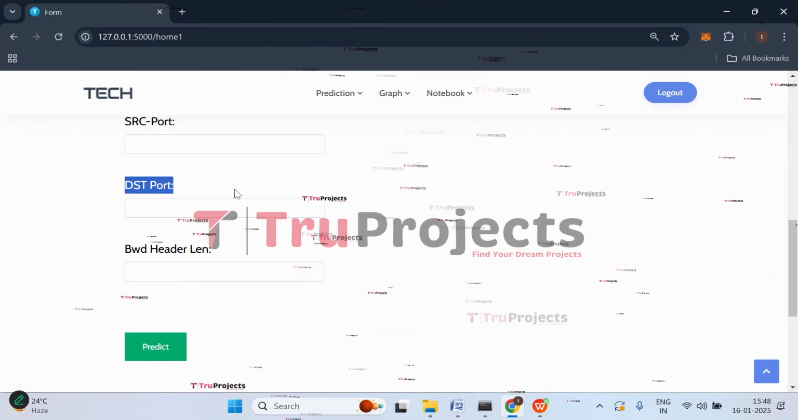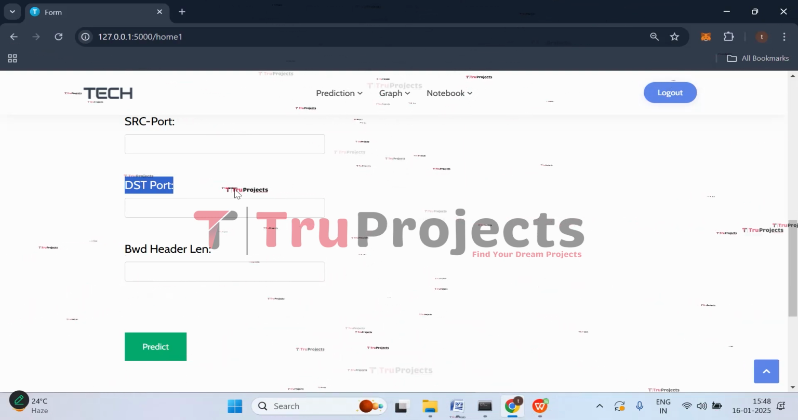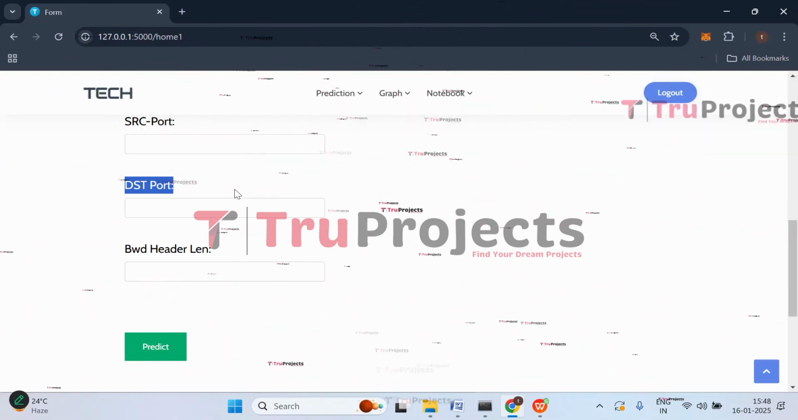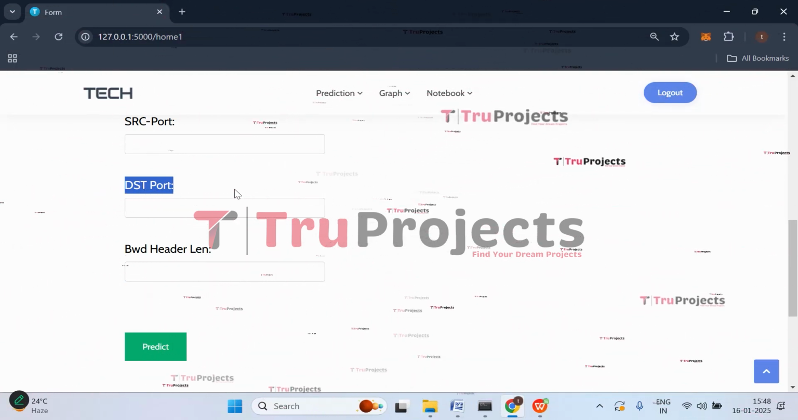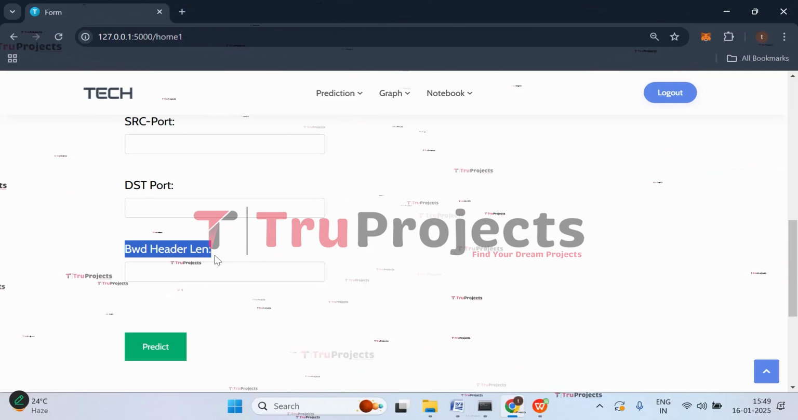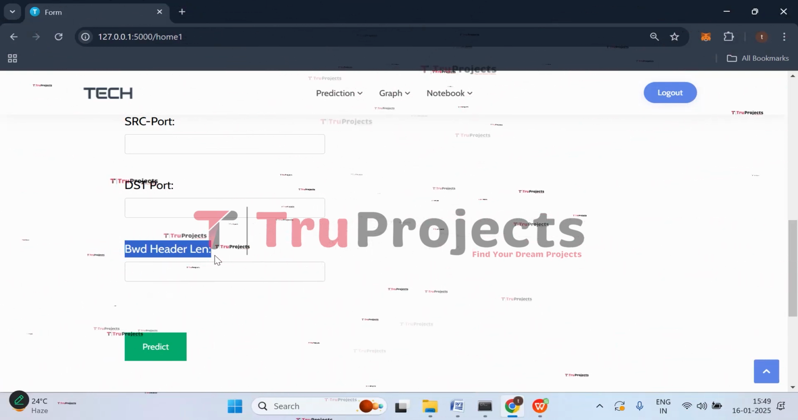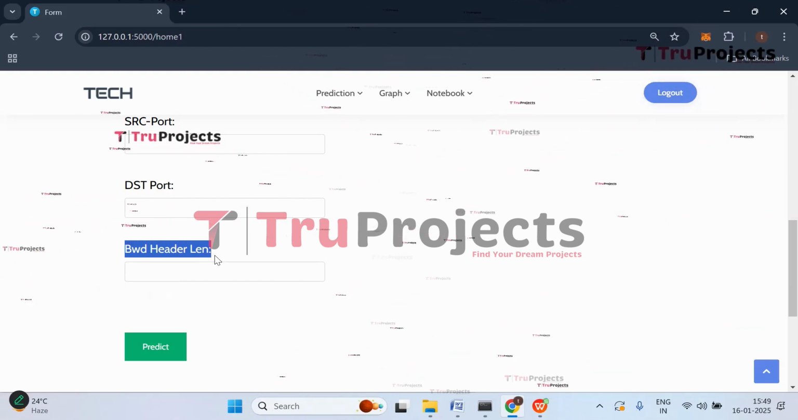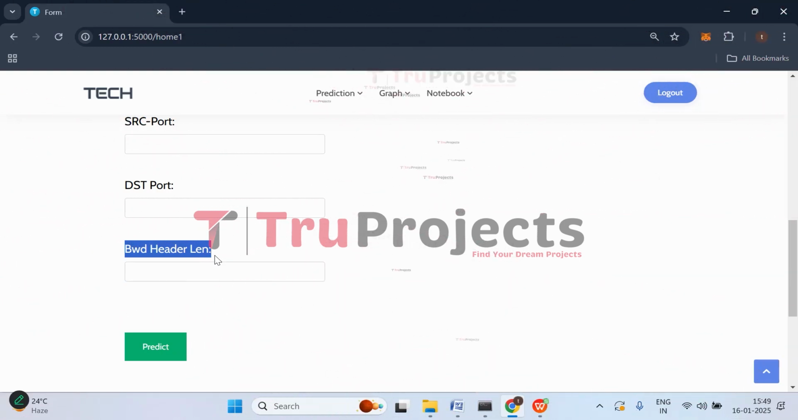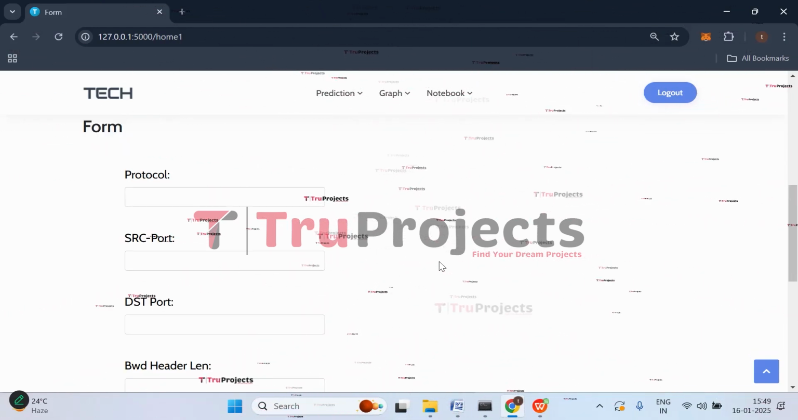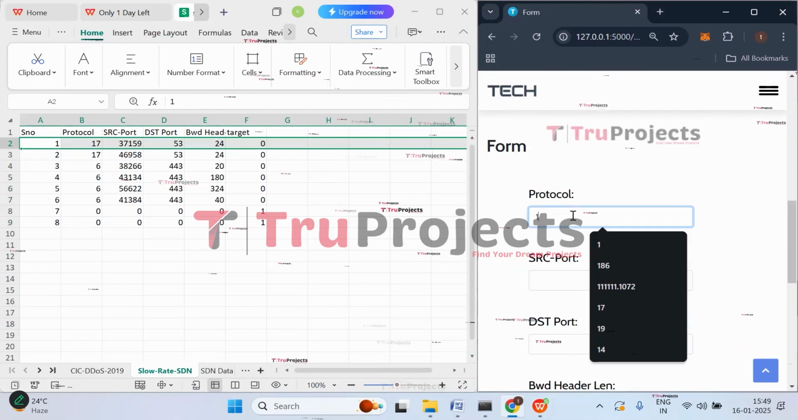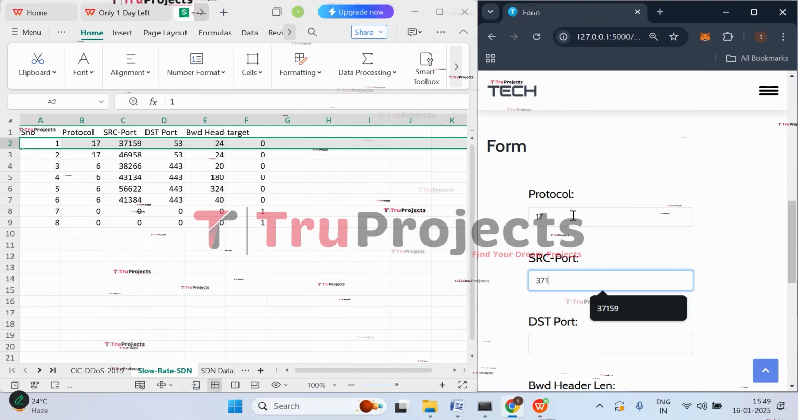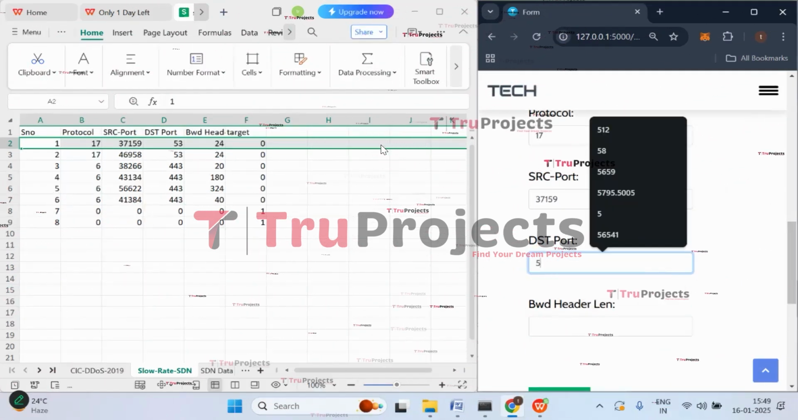Then we have destination port. So this is the port number of the destination device receiving the communication. It helps to identify the specific service or application on the target, such as HTTP or HTTPS. The last one we have is BWD header length. That means backward header length. It is the total length of protocol headers in the backward direction from destination to the source. It reflects the overhead introduced by communication protocols in the reverse direction. So this is all about the parameters. Now let's enter them. We have that in this sheet. So let's try with this case where we have protocol value as 17, SRC port is 37159, and destination port is 53.